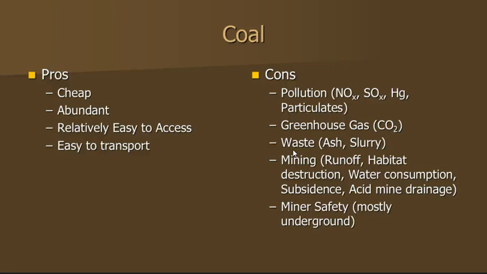And then the cons. Remember, coal has a lot of stuff in it. It's got nitrogen, sulfur, mercury. When you burn it, there are particulates. And when you burn it too, you get the nitrogen oxides and the sulfur oxides and, of course, mercury. The radionuclides that are emitted, and of course greenhouse gases. And I cannot say enough, people, CO2 is not a pollutant. It is the cause of global climate change, but it is not a pollutant, right? These are pollutants. That is carbon dioxide.